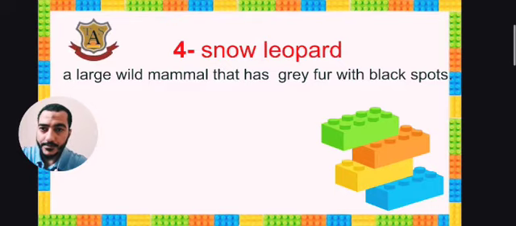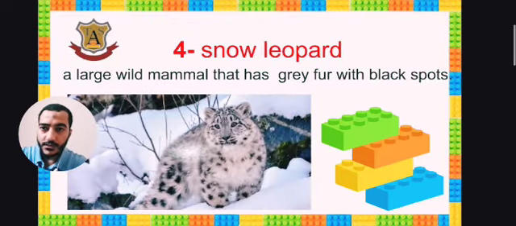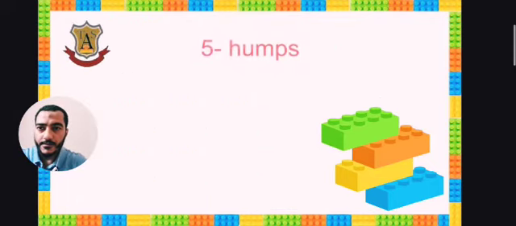Okay, this is the snow leopard. It's very cute. It's a kind of cat family. It's like a cat, a large wild mammal that has gray fur, as you see, with black spots. Okay, snow leopard. Next, five.